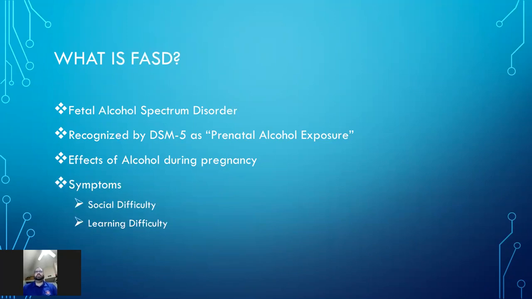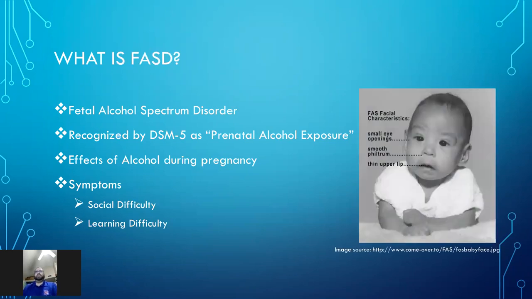Now, while there are some physical signs of FASD, many children may only be diagnosed through the social and learning difficulties that they face when they enter school for the first time, such as hyperactivity, attention issues, and social difficulty, including being unable to anticipate consequences, having poor judgment, or poor physical coordination. And here we have an image of a FAS child where you can see there's some physical signs such as the small eye openings and a thin upper lip.